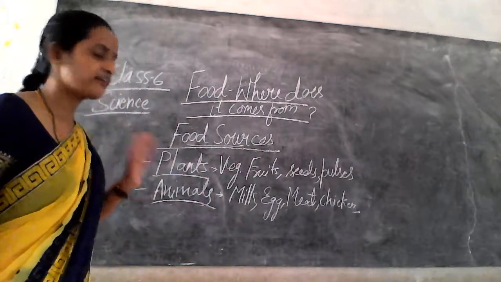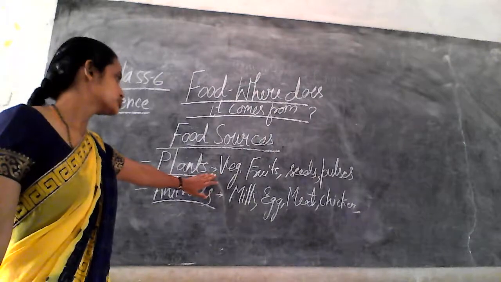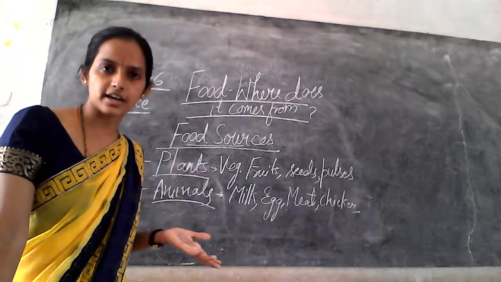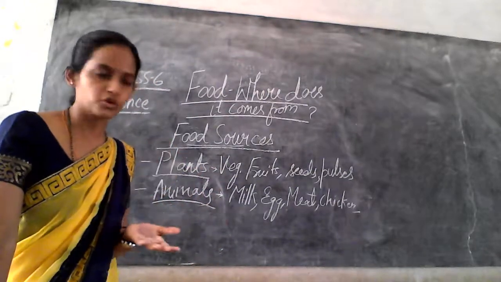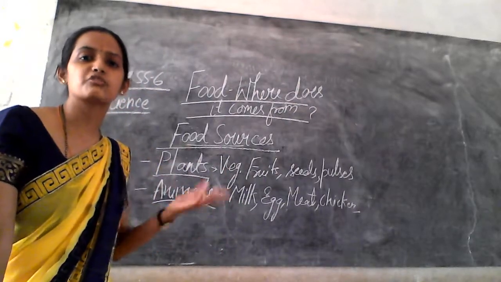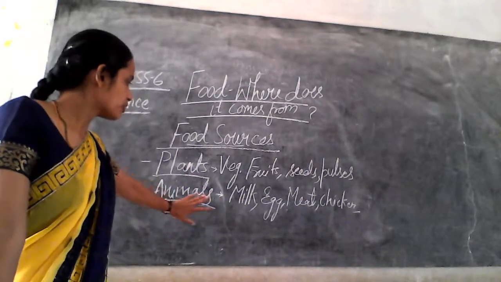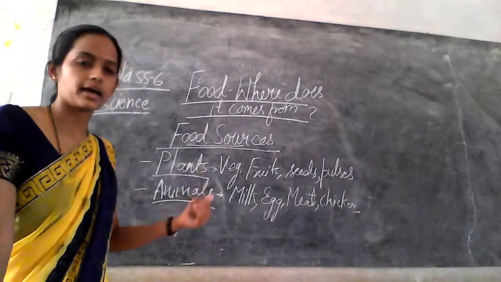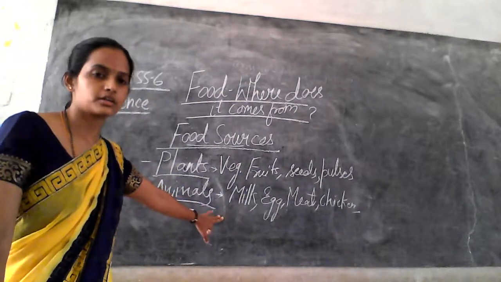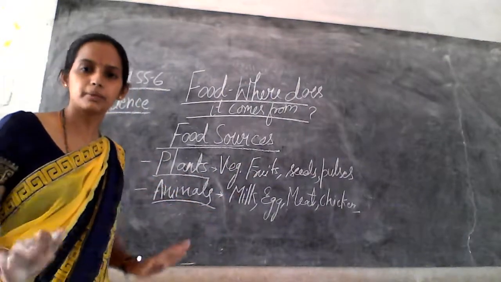So we have two main sources of food material, and they are plants and animals. From plants we get different kinds of vegetables, seeds, pulses, cereals. Pulses and cereals are different kinds of seeds, right? And from animals, we get milk, egg, meat, chicken. You can consider these as the vegetarian materials, and these as the non-vegetarian materials.